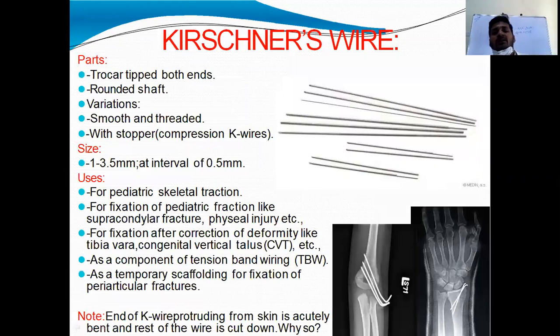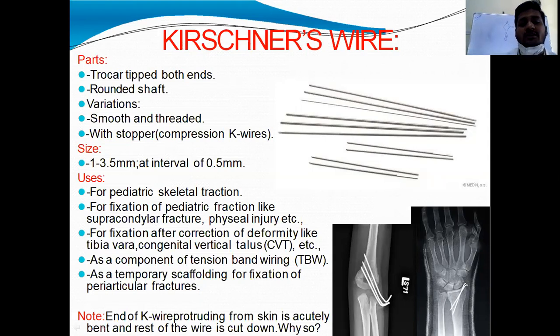Another versatile implant is Kirschner's wire. In short form, we will call it K wire. They will ask the full name, what do you mean by K, and what is the spelling of Kirschner. They will ask in the viva exam, and you need to identify this.